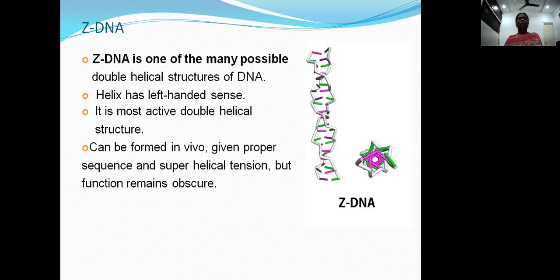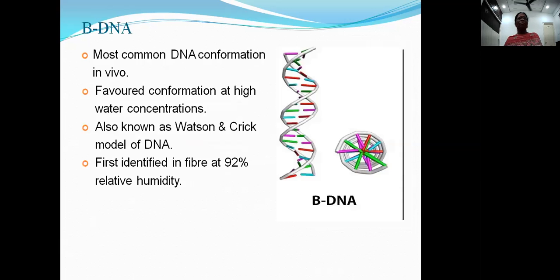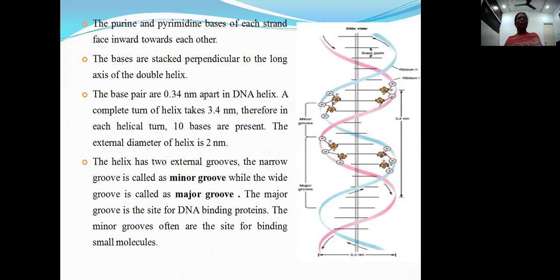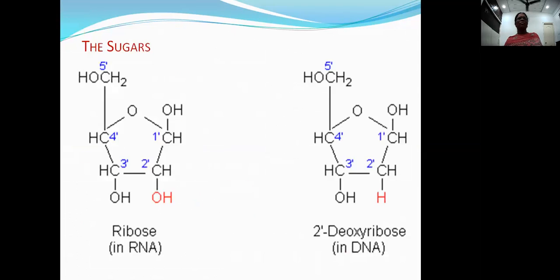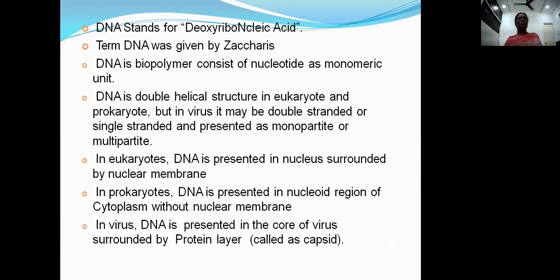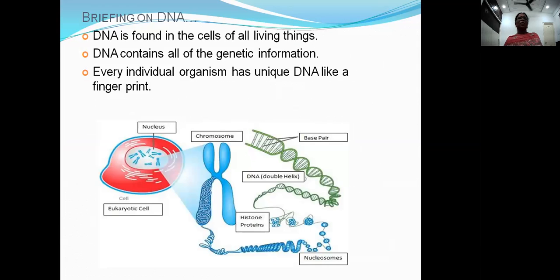Coming to the functions of DNA, the main function of DNA is that it is a part of the chromosome. In the nucleus there are chromosomes, and in the chromosomes the DNA is present.